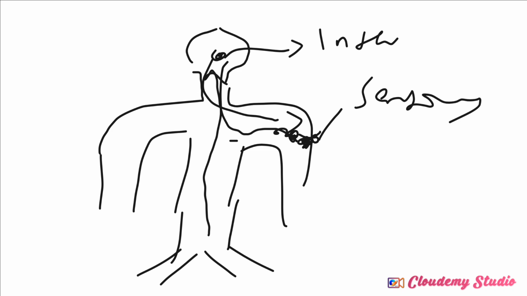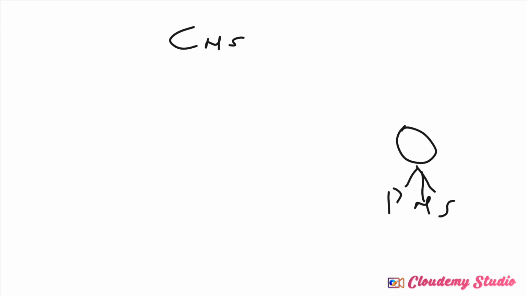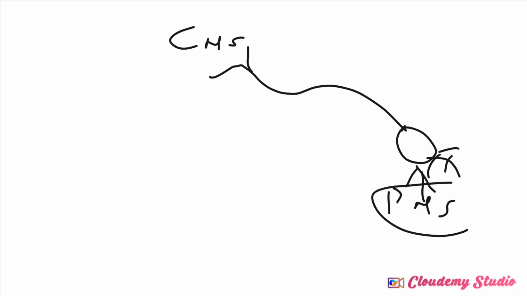Now, basically, what we are trying to say here is that, remember I told you that in the CNS we have the motor neurons and the interneurons. So a sensory neuron has its dendrites. Let us say this is the CNS, and this is the PNS. A sensory neuron has its dendrites connected from the PNS and its axon pointing towards the CNS. So a sensory neuron has the dendrites and the cell body at the PNS, but the axon at the central nervous system.